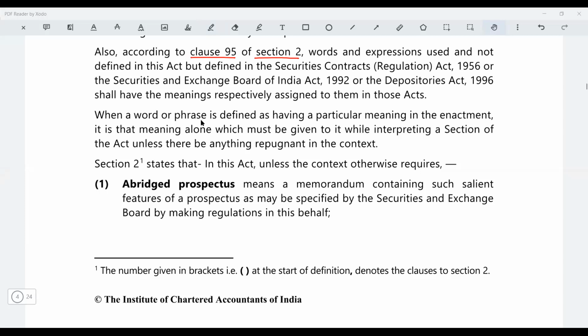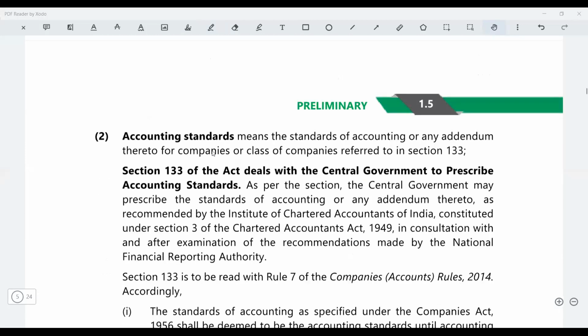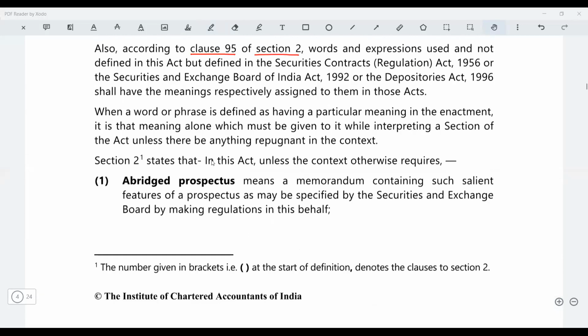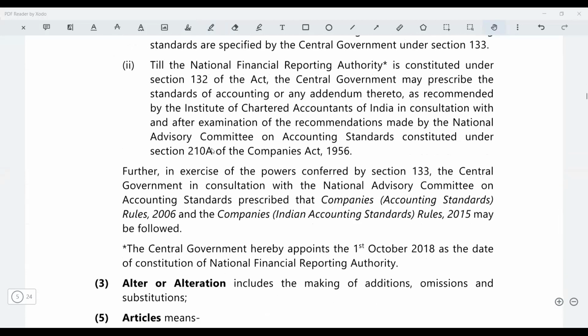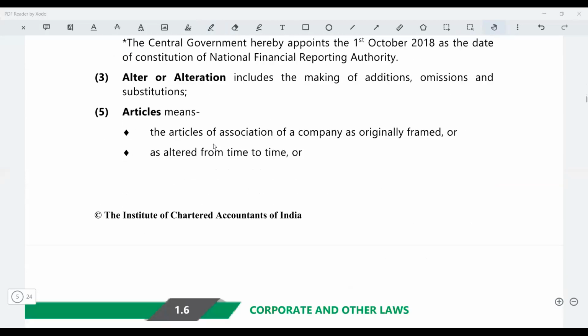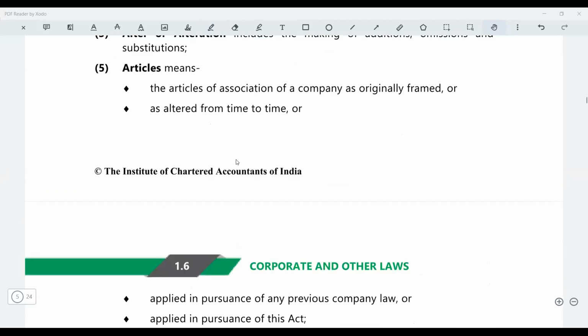And then you have section 2, which will start with all the definitions here. We'll not start with all the definitions today. We'll pick up some basic definitions, something which you can easily understand, and then we will go ahead. So see, you have the definition of articles.